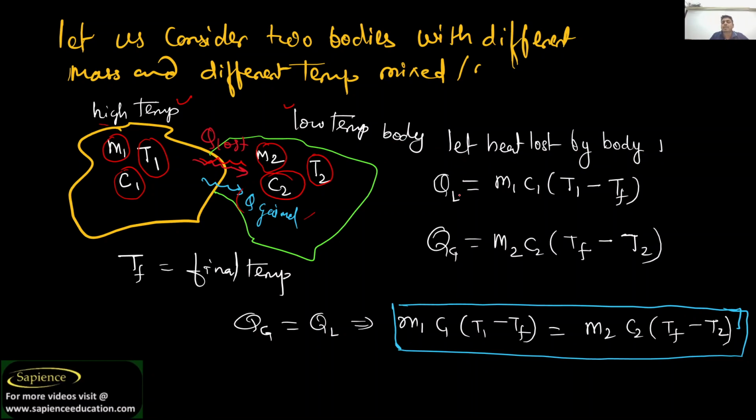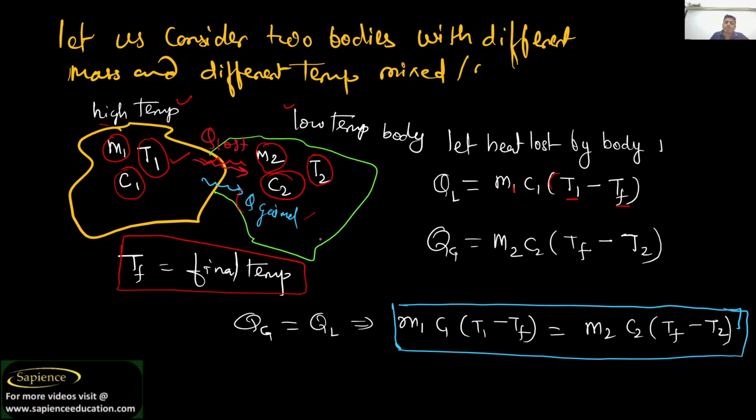So let us consider, heat lost will be how much? m1 c1 into the initial temperature was t1 and the final temperature is the lower temperature, right? We have assumed that the final temperature is TF. Got it? So heat loss will be equal to m1 c1 into the change in temperature, that is high temperature minus low temperature. The high temperature of the higher body 1 is T1 and the low temperature is the final temperature.